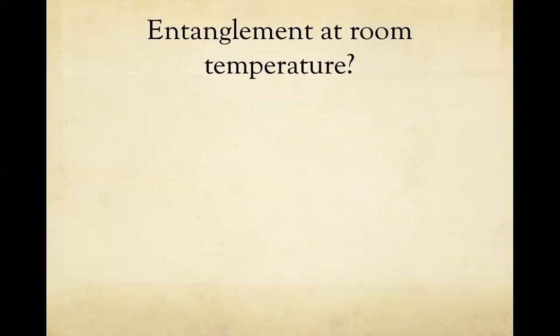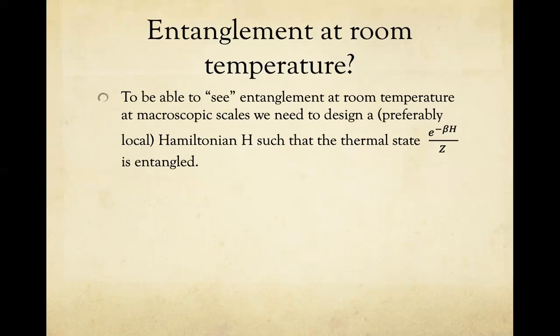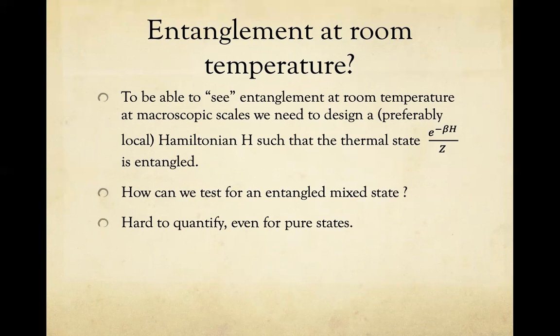Okay, so let's go back to our previous question. Can we see entanglement at room temperature? Well, now the question in this form should be, can you design a local Hamiltonian H such that its thermal state, e to the minus beta H, is entangled? This would correspond to, say, having a cat entangled to something at macroscopic scales. So how can we test for something being entangled if it's a mixed state? Well, it's hard to quantify, even for pure states. So instead we use here a proxy, which is quantum circuit lower bounds.